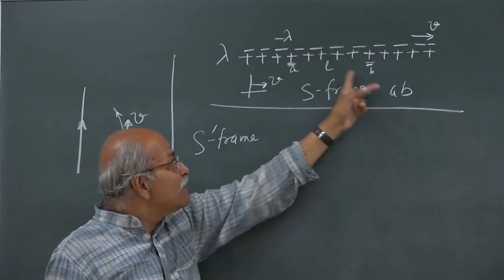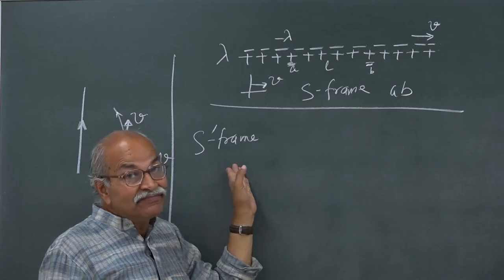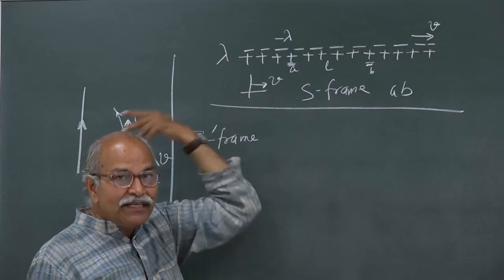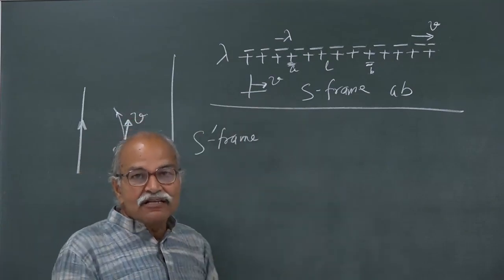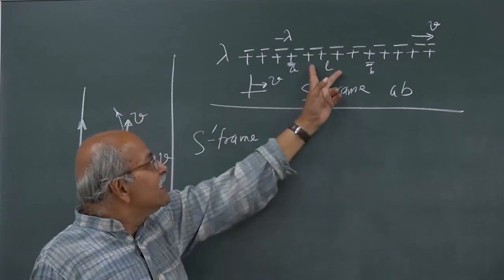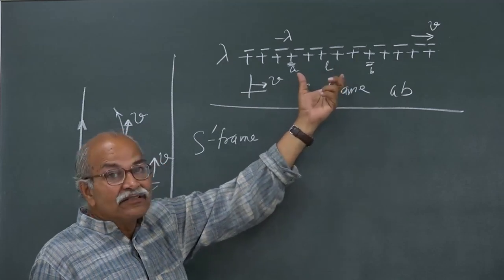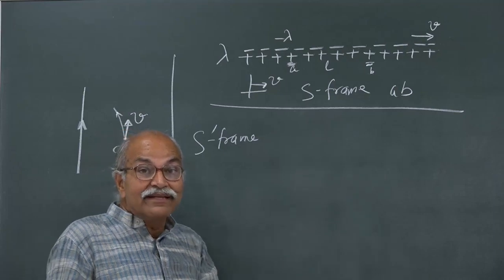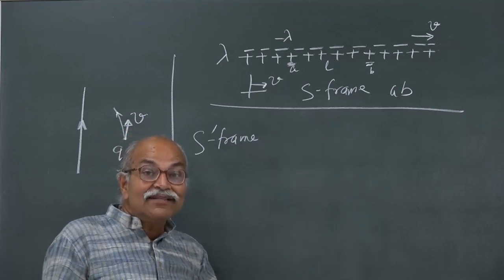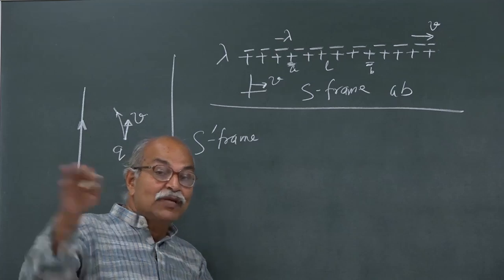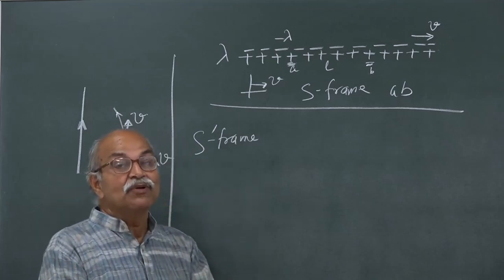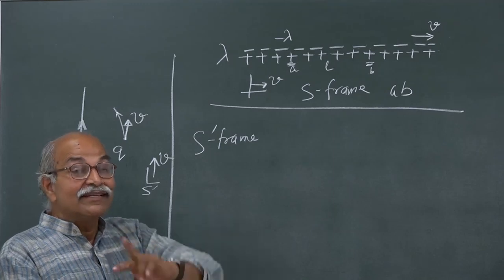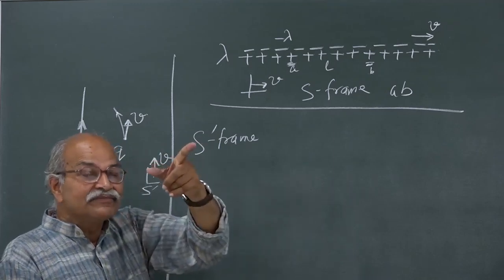If you look at the same length from the S prime frame, this positive charge is going in the backward direction, it is moving, and moving lengths shrink, and therefore, the length will be decreased. But the charge between these 2 points is still lambda times L, and the length has decreased by a factor square root of 1 minus v square by c square. So, what happened to lambda, the linear charge density? That increases by gamma.